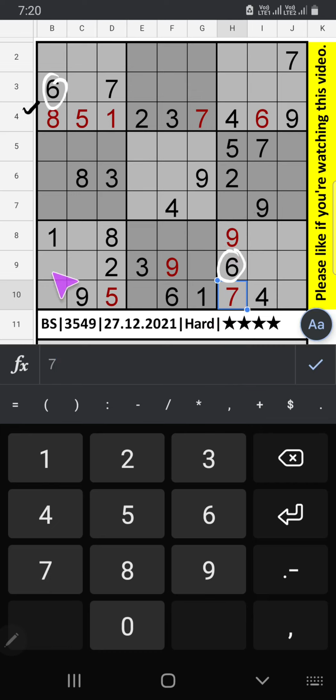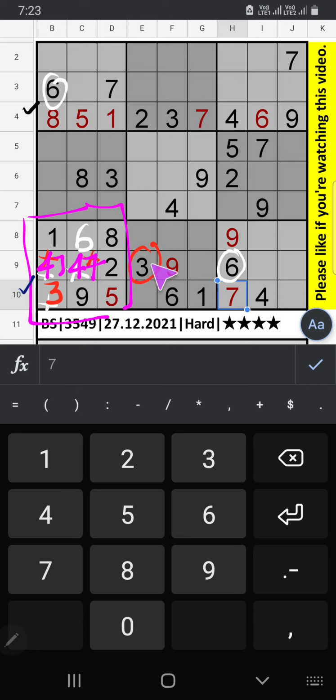6 can't come in these cells. Then 6 will be here. 3 won't come in these cells. Then 3 will be here. In this grid, two numbers are remaining, 4 and 7. 4, 7 and 4, 7.